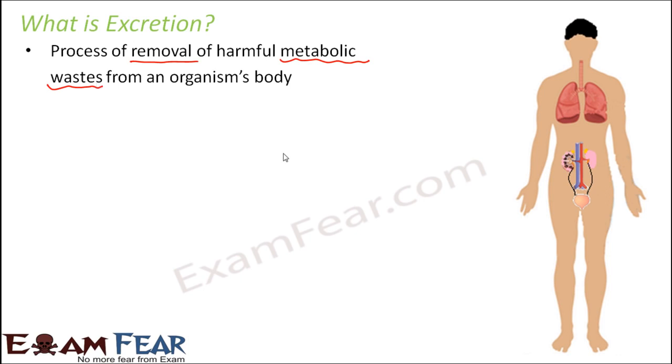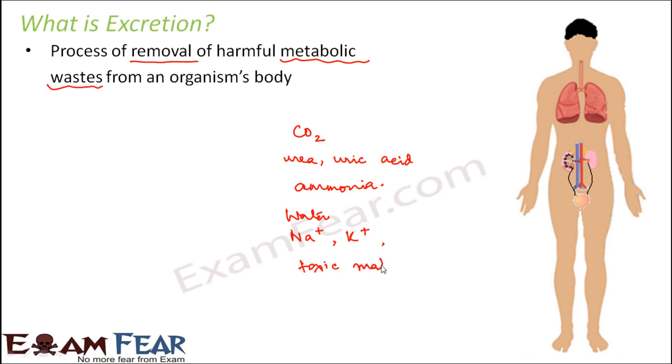Now let us talk about some examples of such harmful wastes which might be present in our body. Something like carbon dioxide, urea, uric acid, ammonia, sometimes excess of water, or ions like sodium, potassium ions, even some toxic materials many a times. Now just look at them. You will get to know how they are produced.